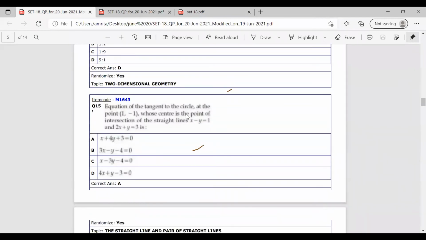The next question is: find the equation of the tangent to the circle at the point 1, -1, whose center is at the point of intersection of the straight lines x minus y equal to 1 and 2x plus y equal to 3. We have the equation of the tangent to the circle at the point 1, -1. Here it is given that the center is at the point of intersection of the straight lines. The equations of the lines are x minus y equal to 1 and 2x plus y equal to 3.